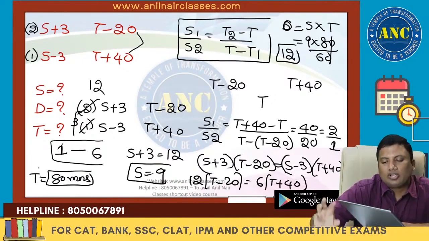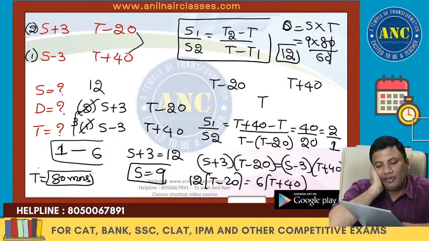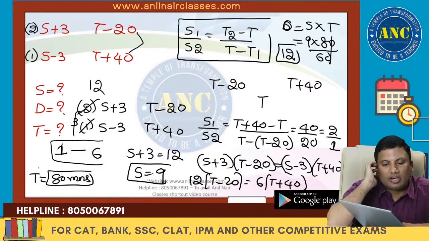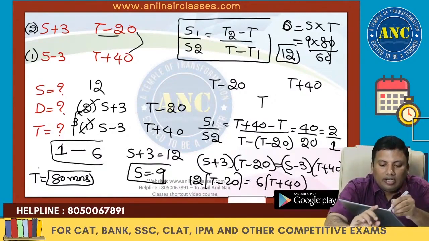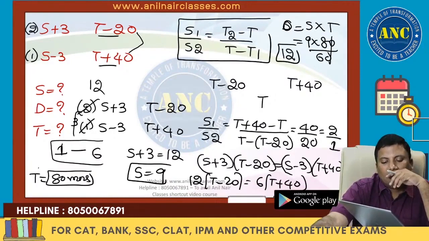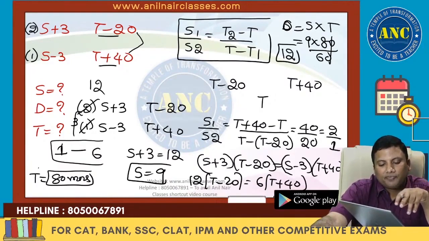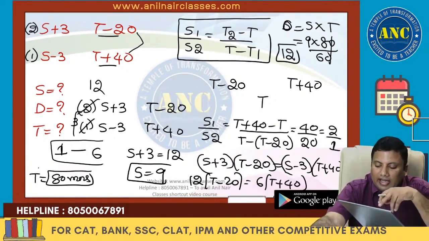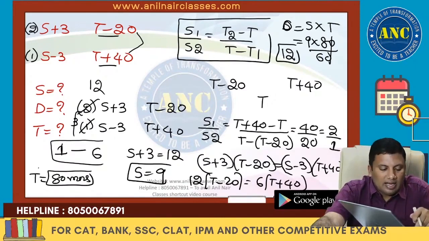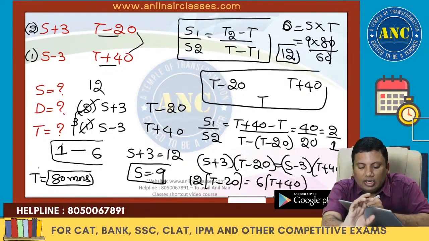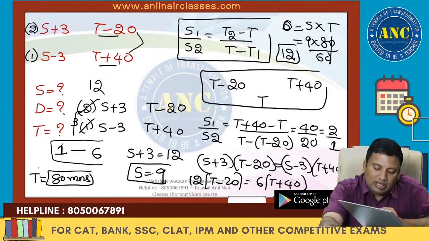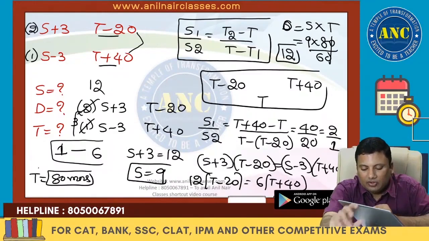I hope this beautiful application of alligation is also clear to you. First I took the lower value, T minus 20. Next I took the higher value, T plus 40. So I alligated time periods: T plus 40 minus T by T minus of T minus 20.